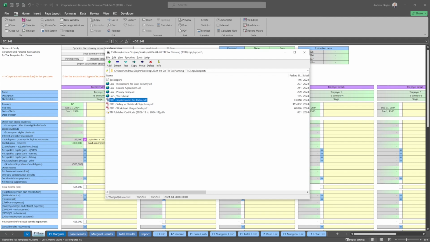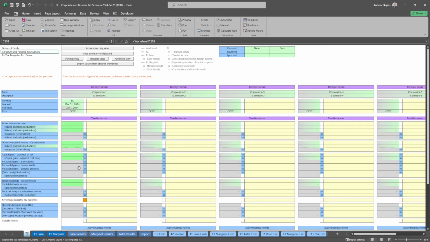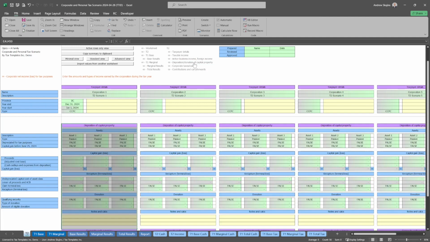These updates extend to TTI's corporate tax calculations as well. Like in the personal tax scenario, any capital gains recorded in the taxable income section will follow the inclusion rate applicable at the end of the corporation's tax year. Details of dispositions or donations of capital property prior to June 25 should be entered in the designated Disposition Donation